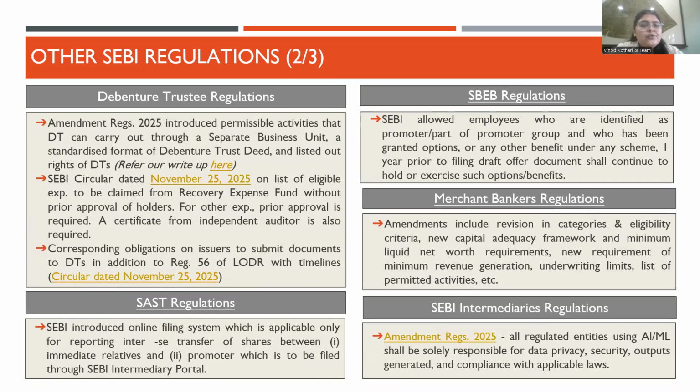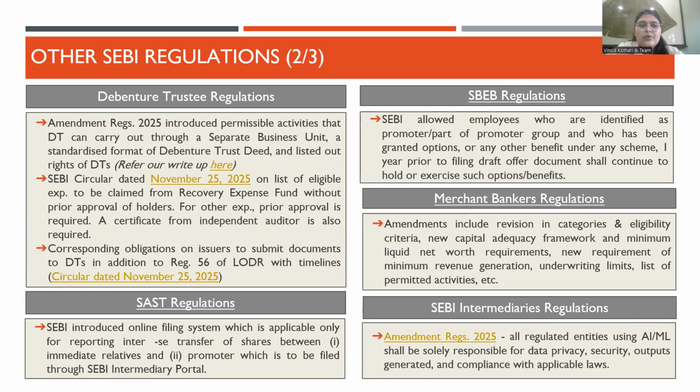Next, we'll move on to debenture trustee regulations. So the amendment came in 2025 in debenture trustee regulations, where the SEBI listed out the permissible activities which can be undertaken by the DTs through a separate business unit. So basically, that would mean that activities which are not currently regulated by SEBI or regulated by any other financial sector regulators are to be undertaken through a separate business unit by the debenture trustees.